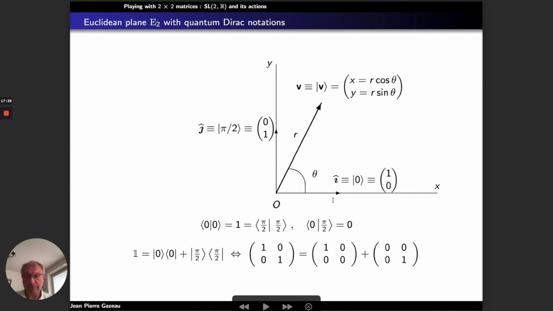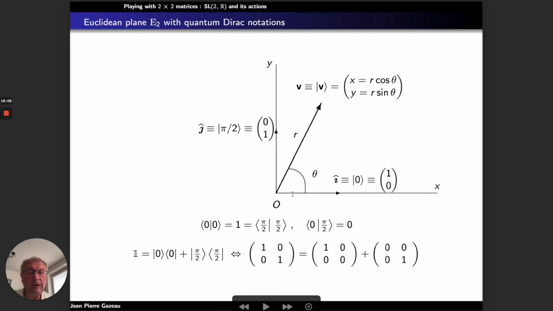So when I deal with an orthonormal basis, two vectors i and j, if I introduce the polar angle in the plane for any vector R, the polar angle is just theta here.